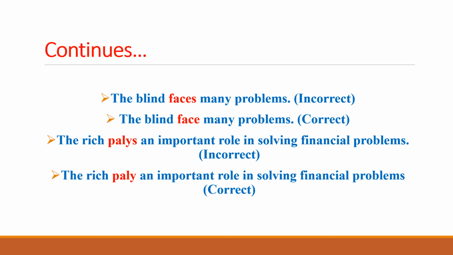So "plays", highlighted in red, shows the incorrect use of the verb. So "the rich plays an important role in solving financial problems" is an incorrect sentence, whereas the correct sentence is "the rich play an important role in solving financial problems."